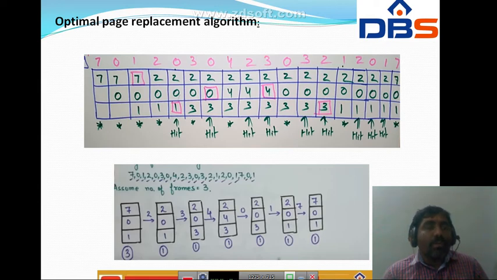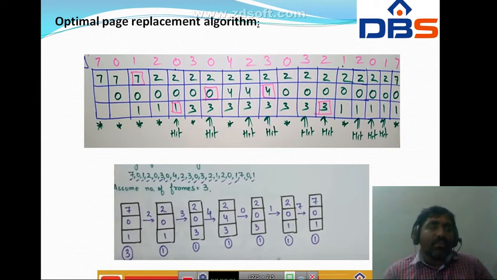By using the optimal page replacement algorithm, we replace the page which is used longest in the future. That means the page used latest, the longest period, is the one we replace. From 2 onwards, we have to check to the right hand side. Longest in future is 0? 0 is there. Next one is 3. 3 is not there. We have to replace 0.